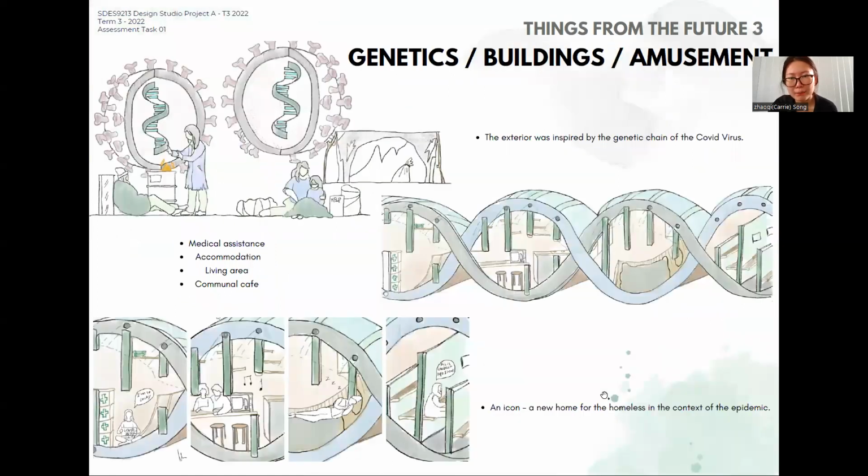The third design is the genetic building amusement. The exterior form is obviously inspired by the genetic chain of the virus. Because of the chain structure, the spaces can be divided into 4 functions: medical assistance, accommodation, living area, and community cafe. And I want it to be an icon, a representative of the new home for homeless people, especially under the COVID-19 pandemic. And you can see how people can really enjoy these spaces and evoke a sense of hope and belonging.